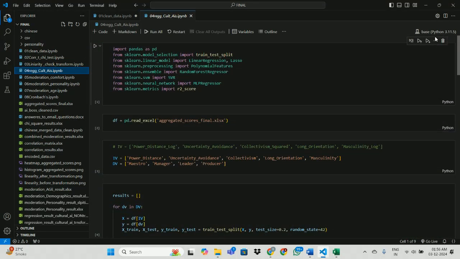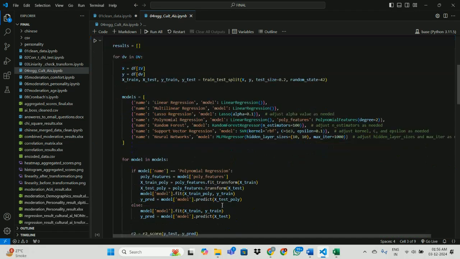Then we will develop a model. Here we have clearly mentioned the independent variables and the dependent variables. The dependent variable is AI boss, and the independent variables are power distance, uncertainty avoidance, collectivism, long-term orientation, and masculinity.